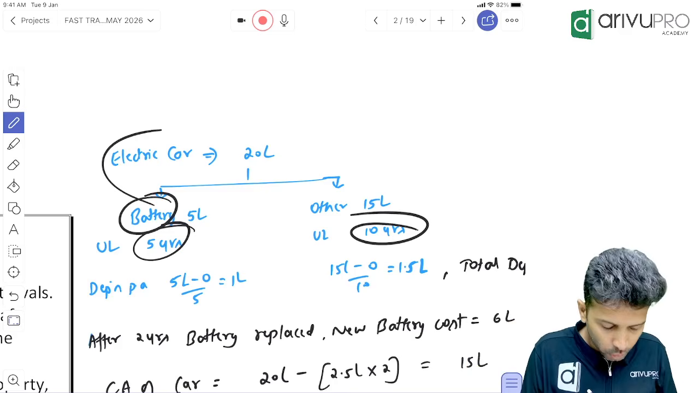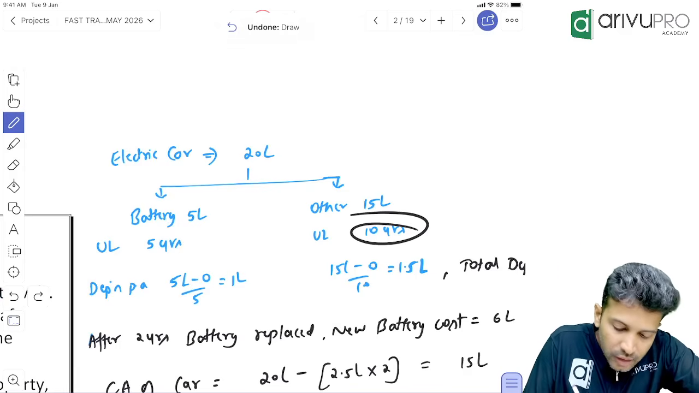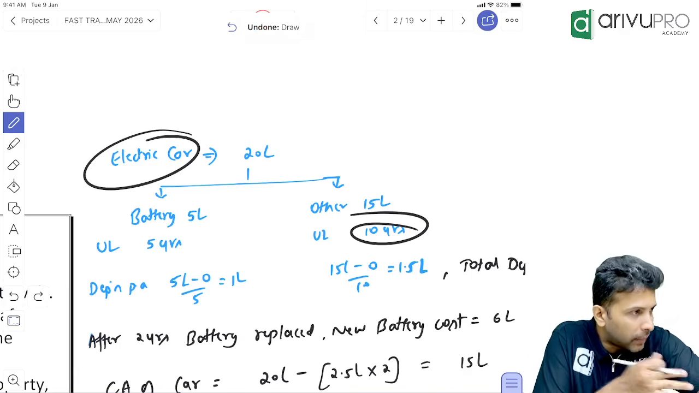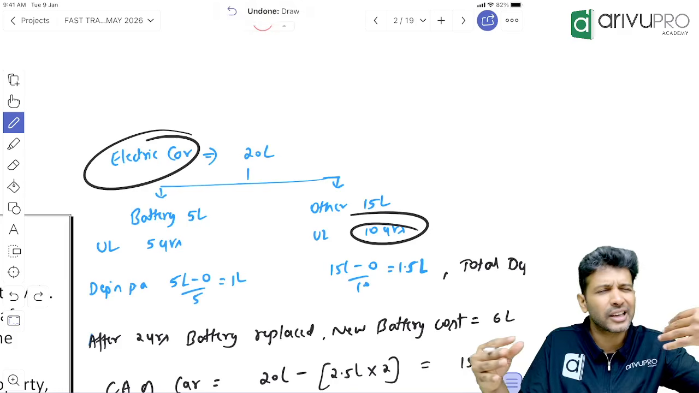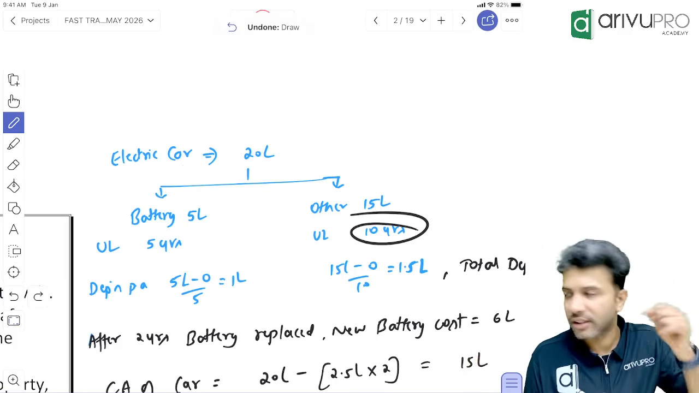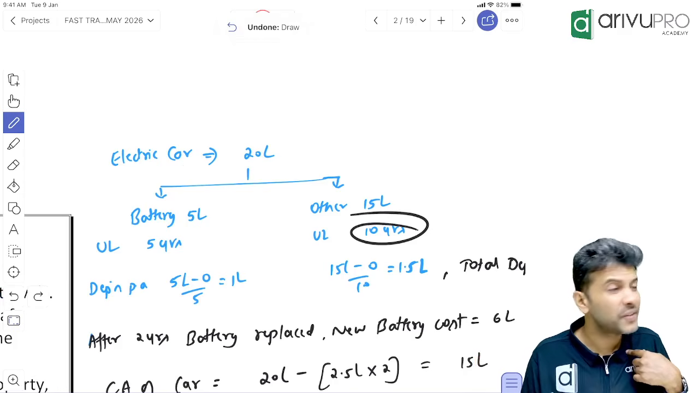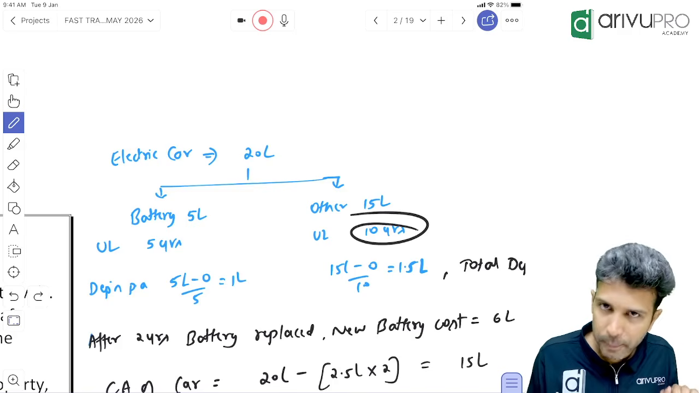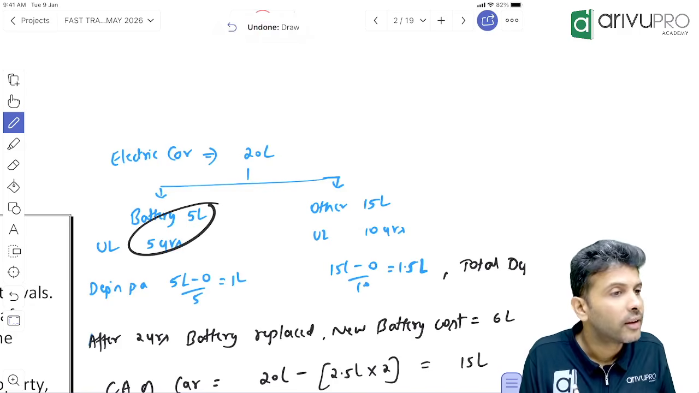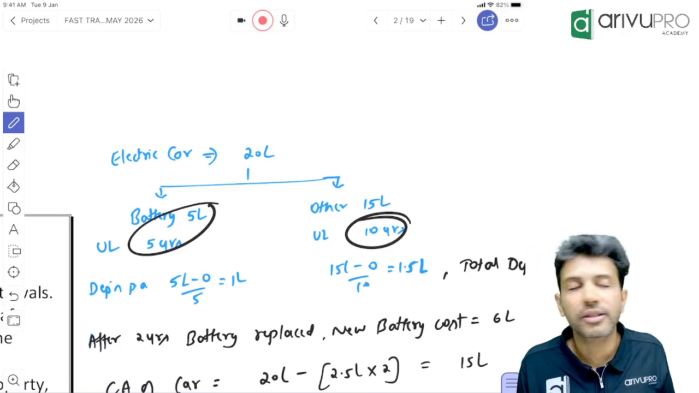Now just observe over here. The electric car now has two components. What are those? Battery and others. Why have I segregated it into two parts? The reason is, to calculate depreciation, we need a life. The battery's life is only 5 years. The other parts' life is 10 years.